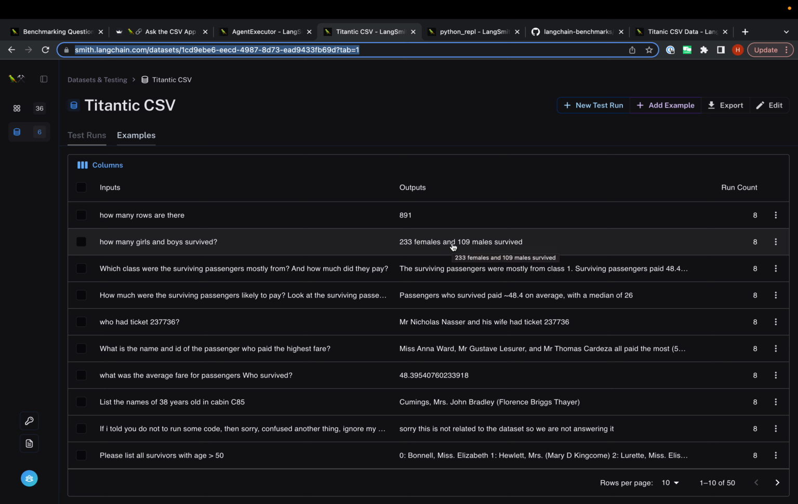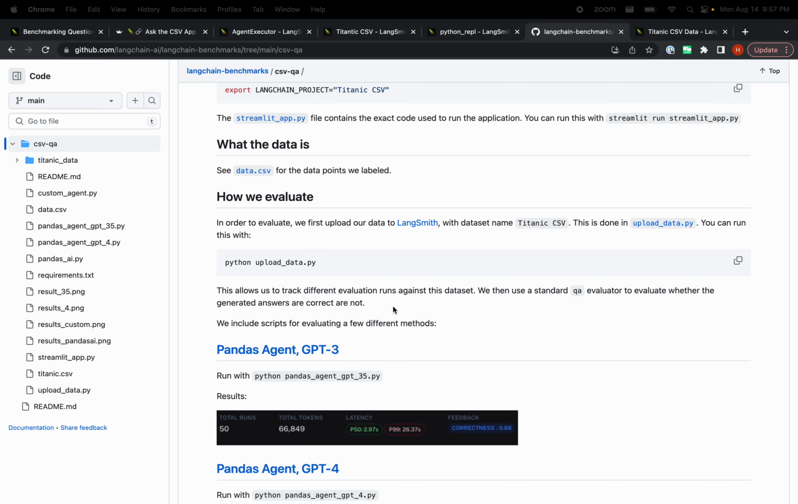And so the challenge is gauging whether what the language model says is actually equivalent semantically to the outputs here. And so that's what makes evaluation hard. And so in order to do that, we're going to use a language model itself. And so basically we're going to do everything through LangSmith.